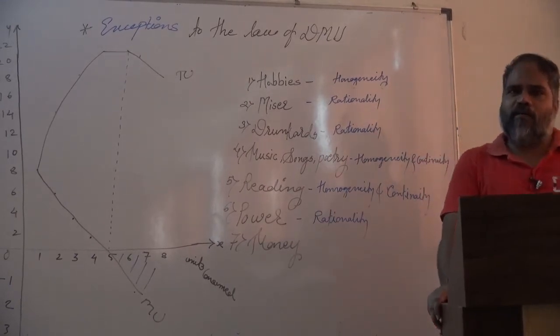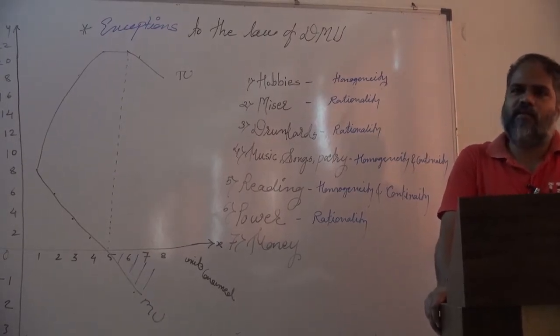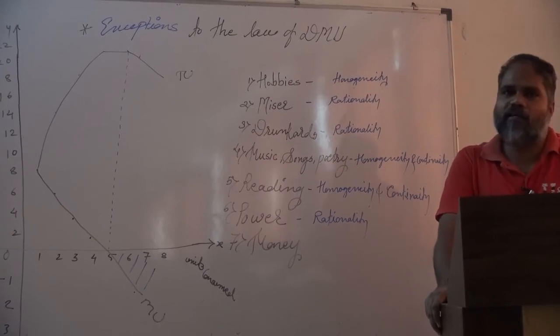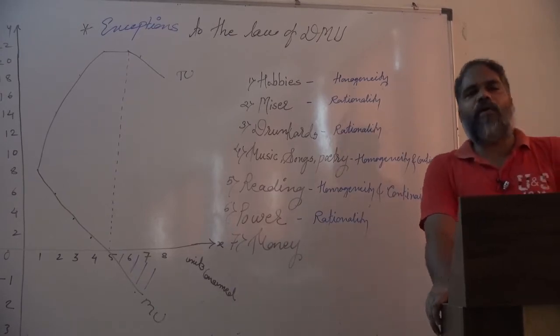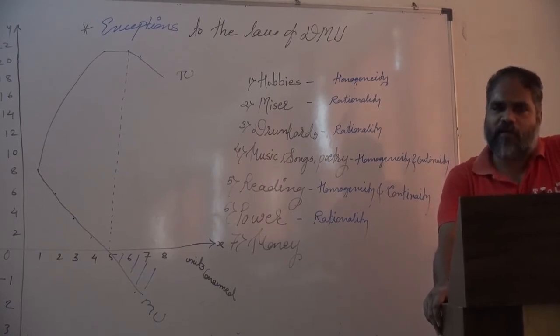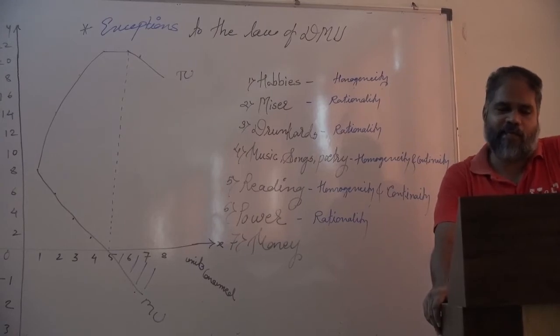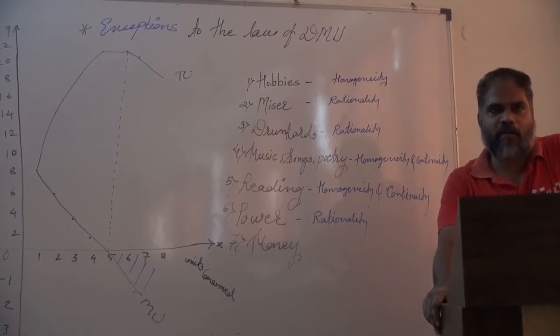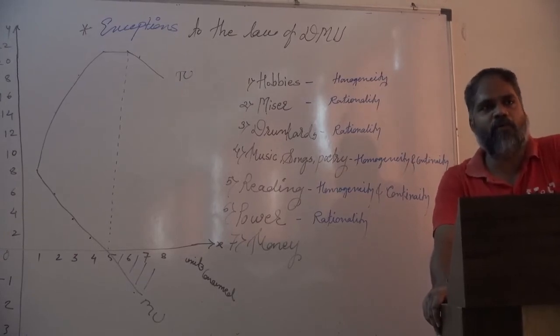Because when a person gets more and more power, satisfaction also increases. But the law of DMU states that satisfaction decreases with each extra additional unit. For example, if a person acquires the post of sarpanch, his lust for power increases to acquire the post of corporator, then MLA, then MP, MP to CM, CM to PM, PM to President.